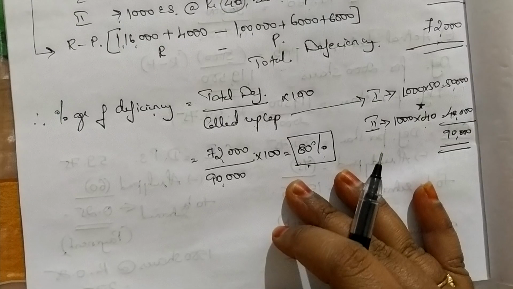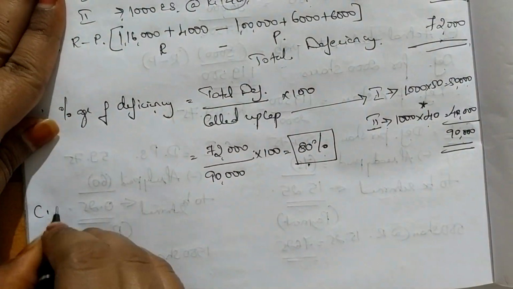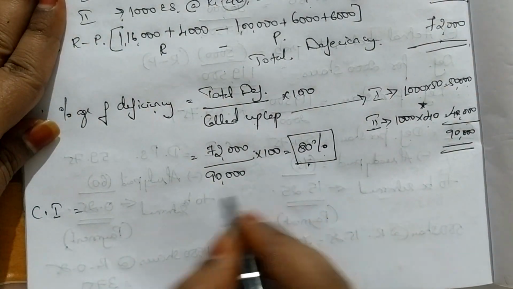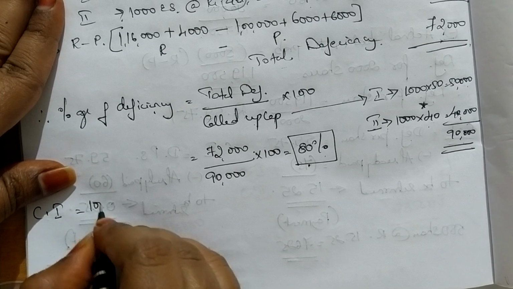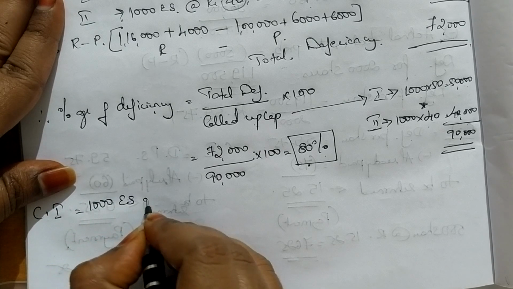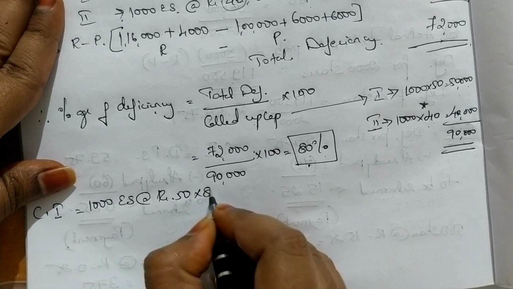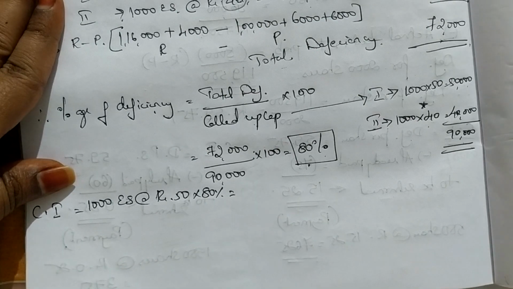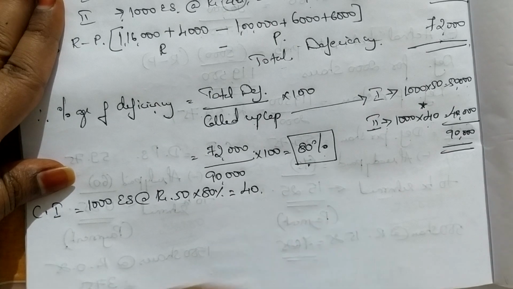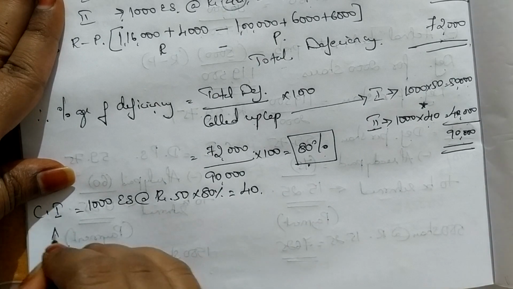Now everything remains the same. So you have class 1 here, 80%. Class 1, 1000 equity shares at rupees 50. So rupees 50 into 80%. How much is 80% of 50 rupees? It is 40. The rest remains the same.